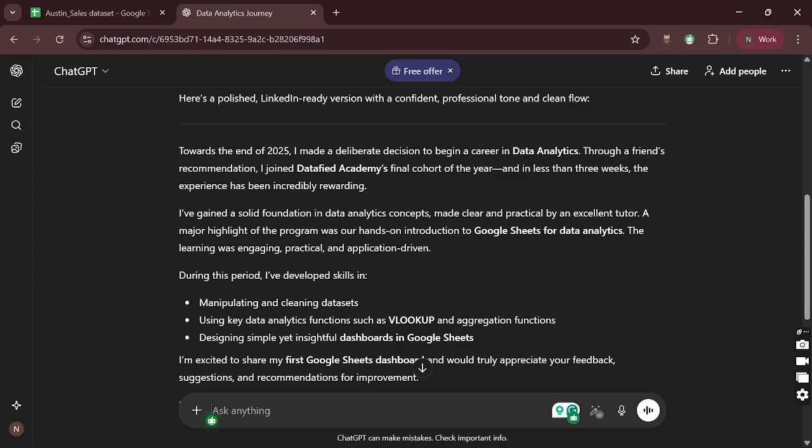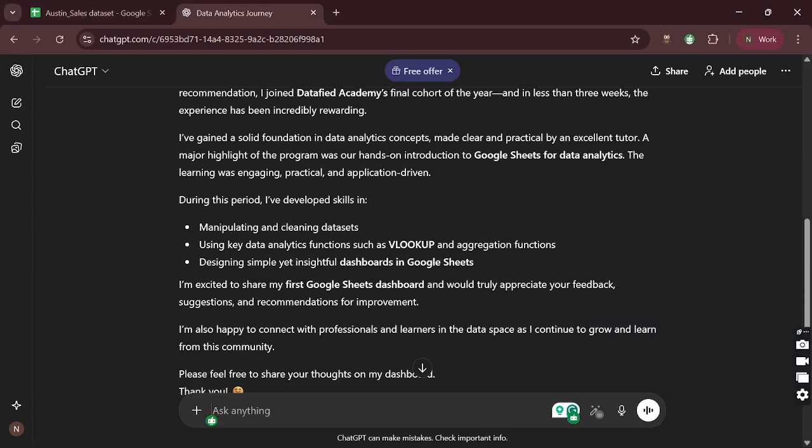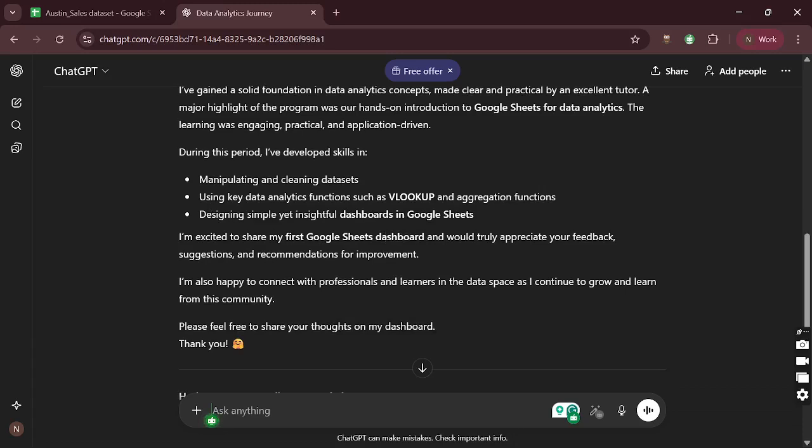A major highlight of the program was a hands-on introduction to Google Sheets for data analytics. The learning was engaging, practical, and application driven. During this period, I've developed skills in manipulating and cleaning data sets using key data analytics functions such as VLOOKUP and aggregation functions, designing simple yet insightful dashboards in Google Sheets.